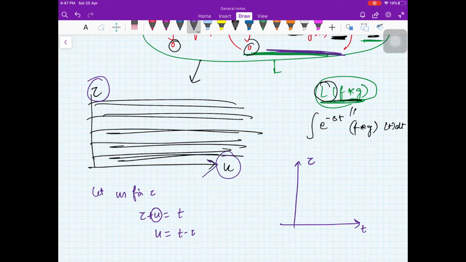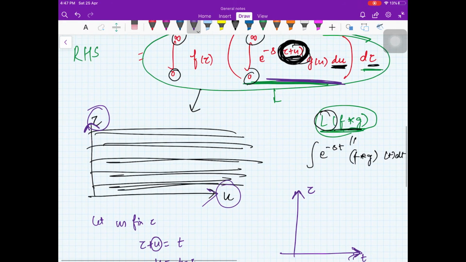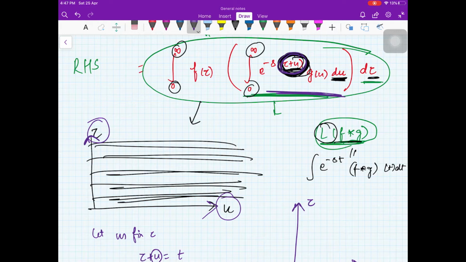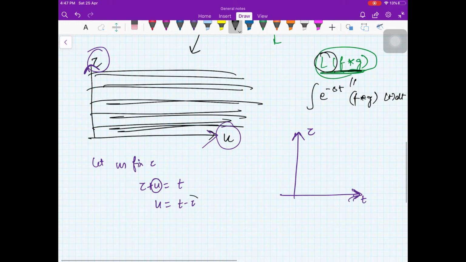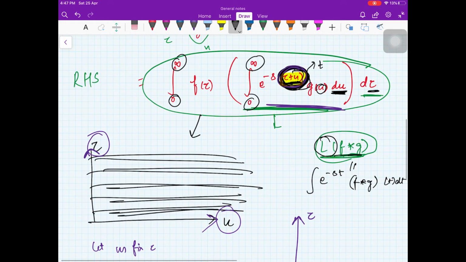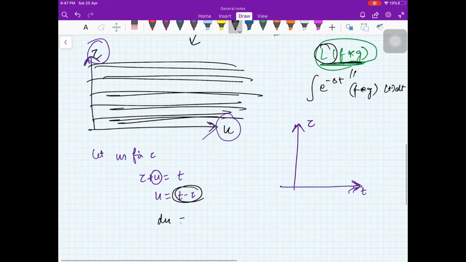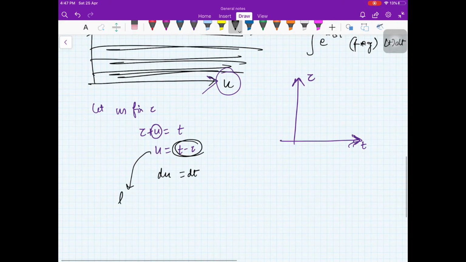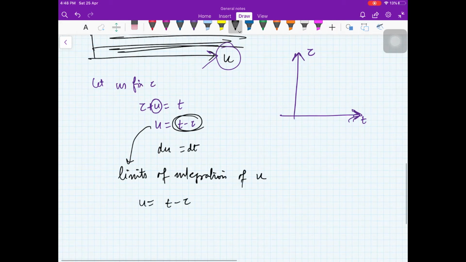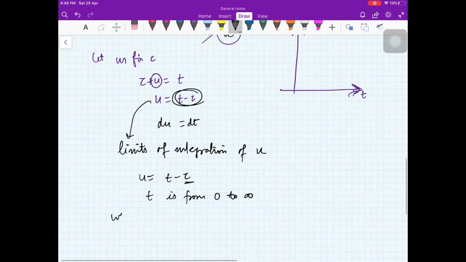So instead of integrating in the region where you have axes u and tau, you will integrate in the region where you have axes t and tau. You see what will happen here. In place of tau plus u, you will write t. In place of u, you will write t minus tau. And du will be dt, right? Now what will be the limits of integration of u? So u is t minus tau, and tau you have fixed.